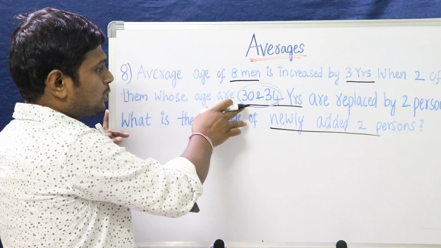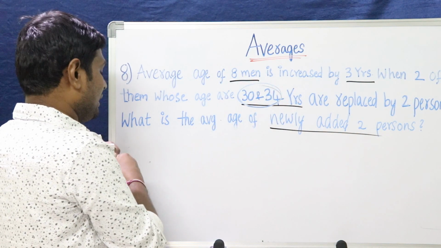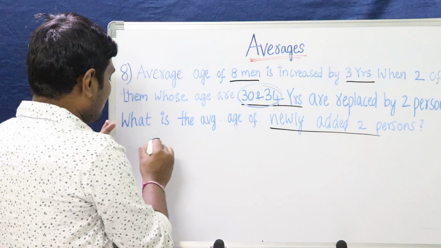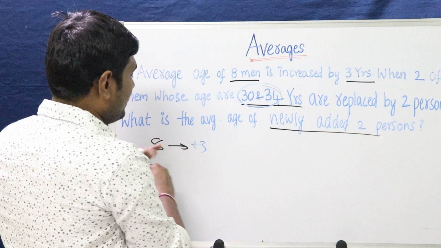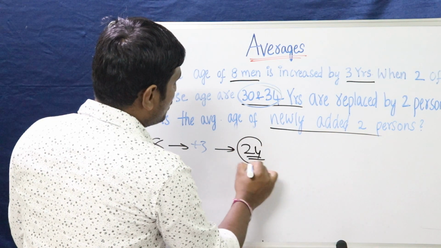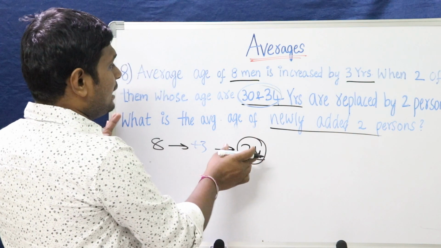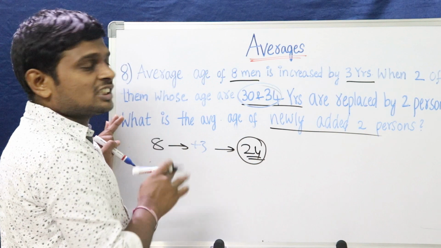We were given two statements. Average age of 8 men is increased by 3 years. That means 8 persons, average is gained by 3. That means total value we will gain by 24. That means newly added persons' age is 24 more than the replaced persons.